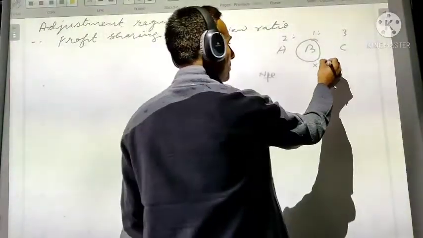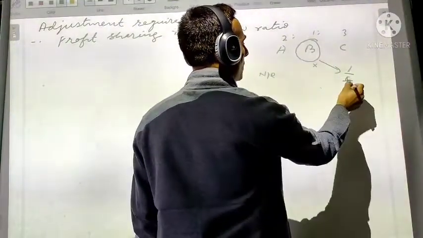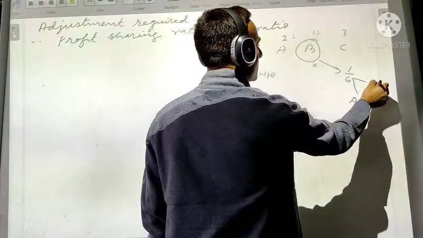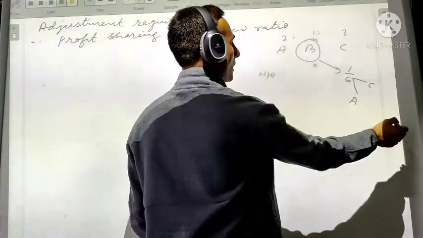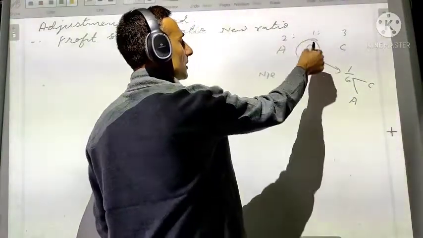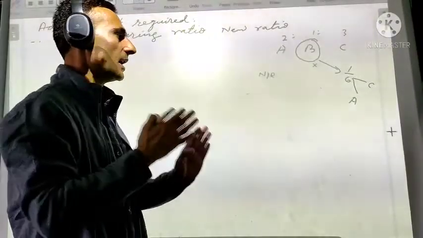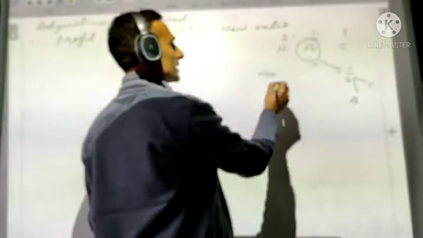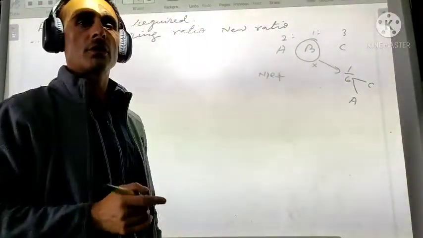Because B's share, which is 1/6, will be taken up by A and C. A and C will gain, right? So the new ratio will change. That is why you have to find out the new ratio.